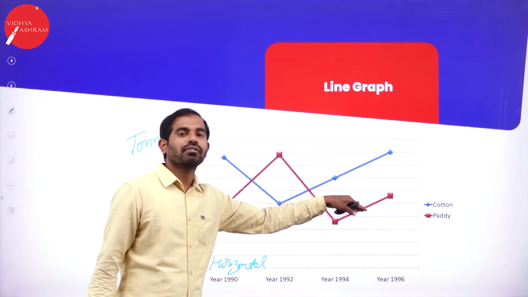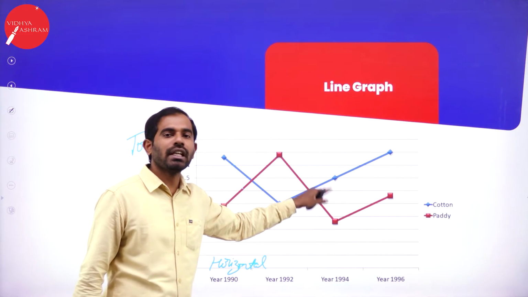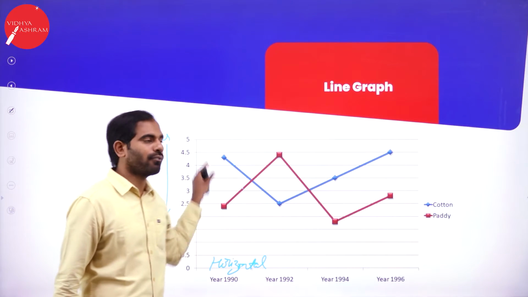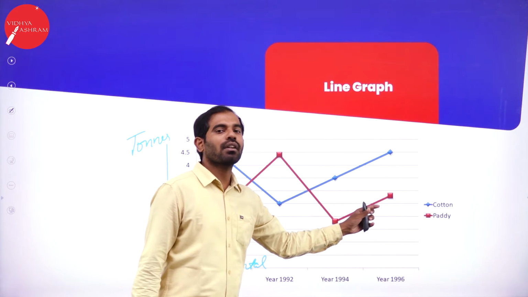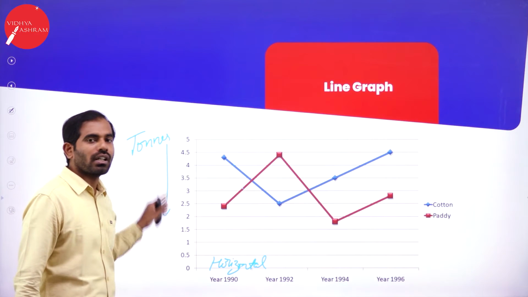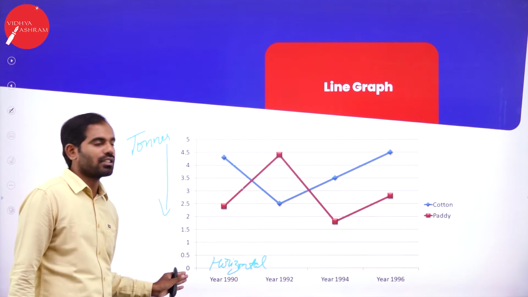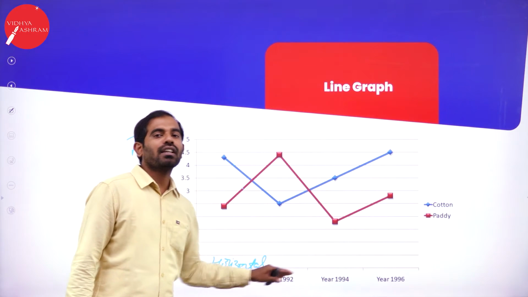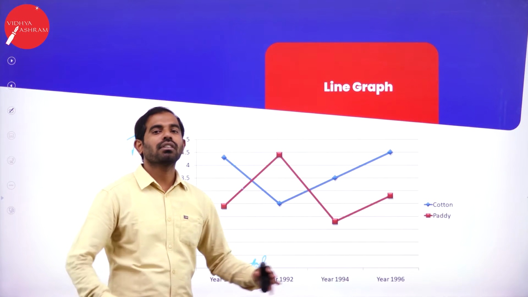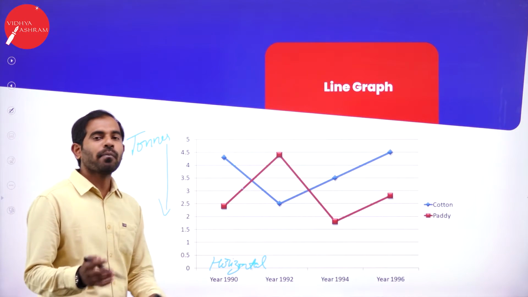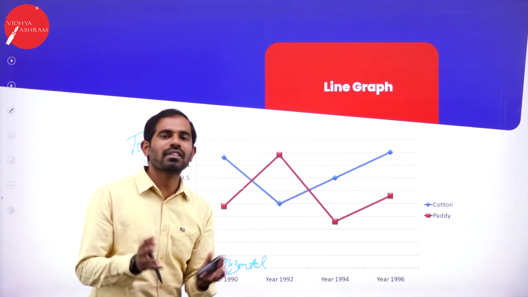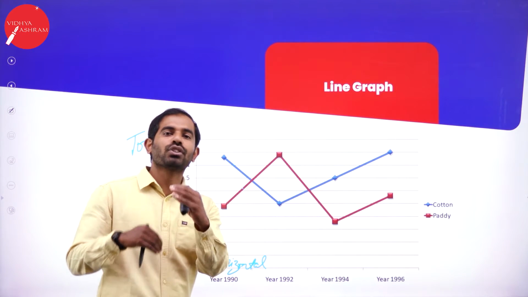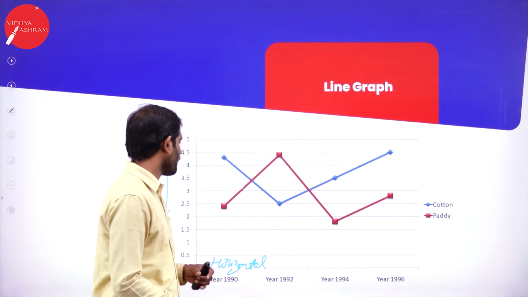This is a line graph, and you need to read all the contents carefully. You should know that the blue line represents cotton and the red line represents paddy, and the vertical line is the production in tons, and the horizontal line is the year of production. So let us see how to interpret. I am going to simplify the version here.